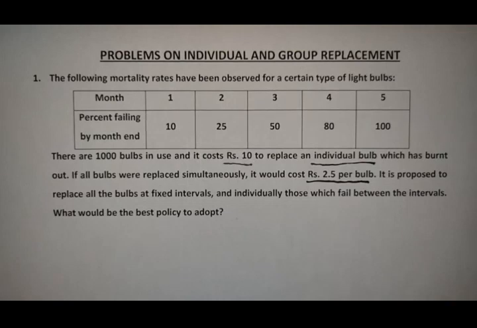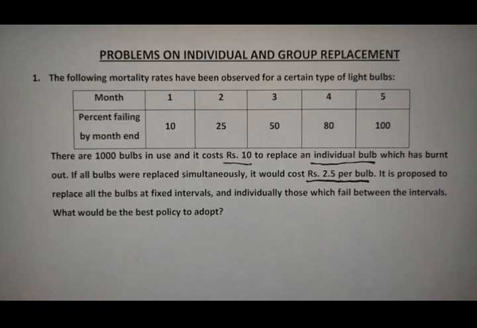Now he is asking us: it is proposed to replace all the bulbs at fixed intervals, and individually those which fail between the intervals. What would be the best policy to adopt? He is asking us what the best replacement policy is, either individual or group replacement, and we have to suggest one policy for the industry. How can we suggest one? We compare the cost of individual replacement and the cost of group replacement, and whichever is lower, we prefer that one.